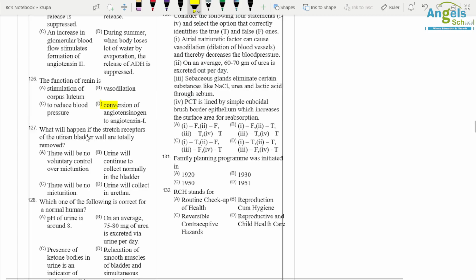127. What will happen if the stretch receptors of the urinary bladder wall are totally removed? There will be no micturition.